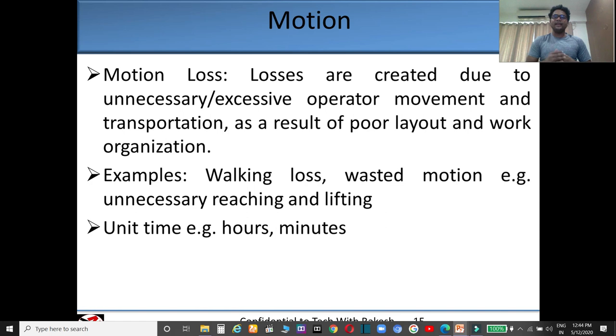Motion loss. The activity of the operator which exceeds the cycle time of the product. That activity is called motion loss.